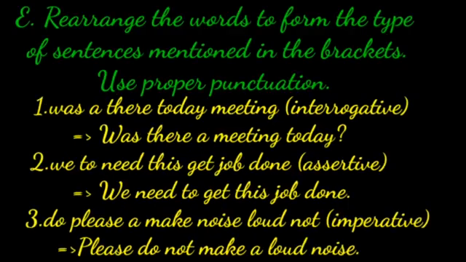Now exercise E. Rearrange the words to form the type of sentences mentioned in the brackets. Use proper punctuation. So, here the words are given in jumbled order. We have to rearrange them to make the sentences mentioned in the brackets. Let's see the first one.